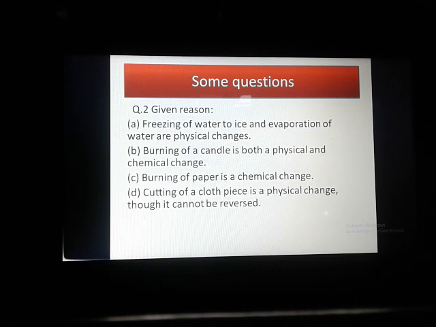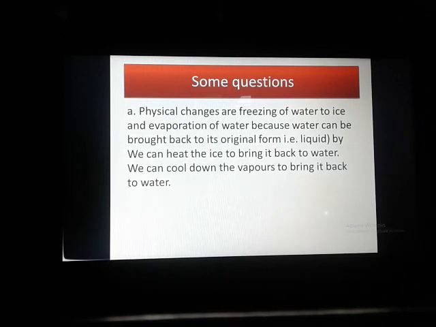In ice, water is also present. In case of water, H2O is also present. Like the evaporation process, in this process also the water is not changed, only the state is changed. So that's why, in the physical change definition, the state, shape, size, texture, color, this type of things will change, and the change is called physical change. So this is the physical change. See the answer. So this is the suitable answer.